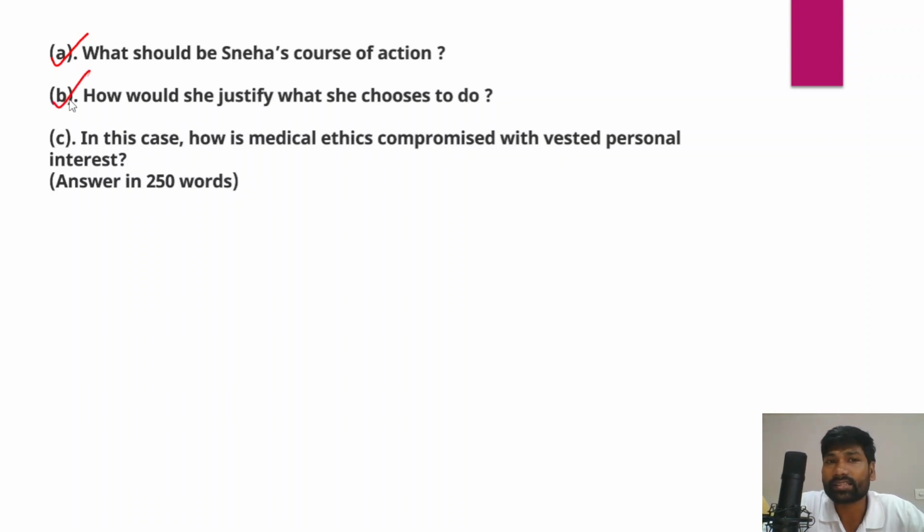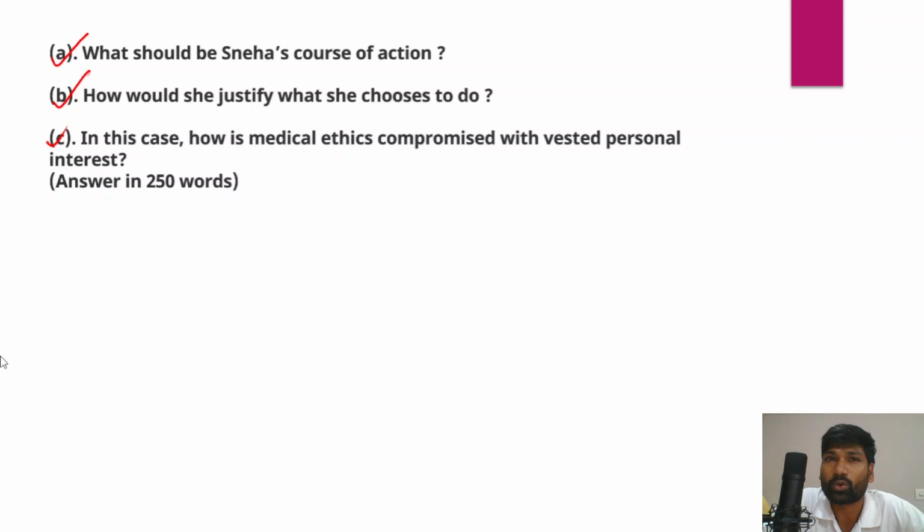And thirdly, in this case, how is medical ethics compromised with vested personal interest? That has to be addressed in the third question, right? Because it is very important that this is a super specialty hospital center with state of the art and sophisticated equipment. So equipment should have adequate quality, and at the same time, the bidder has to provide state of the art, quality equipment at affordable or competitive prices.